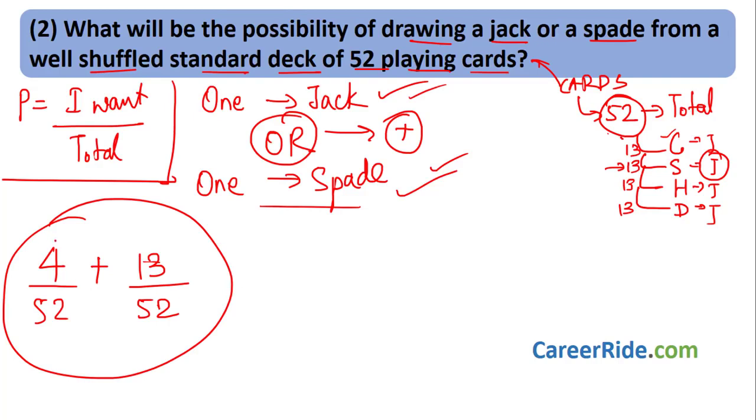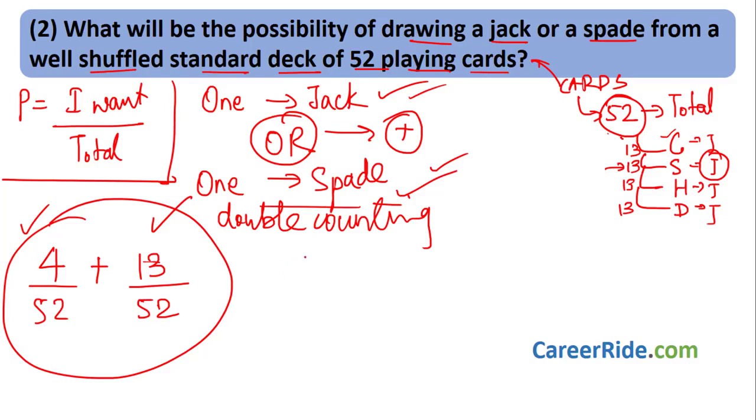First we included, say, if we choose a jack of spade. The probability of choosing a jack of spade has been included over here. And again, among the 13 spade cards, that includes the jack of spade. So the probability of choosing a jack of spade has also been included over here. So there is double counting, right? This double counting will give us the wrong answer. So what we need to do is subtract the possibility of one jack of spade being chosen.